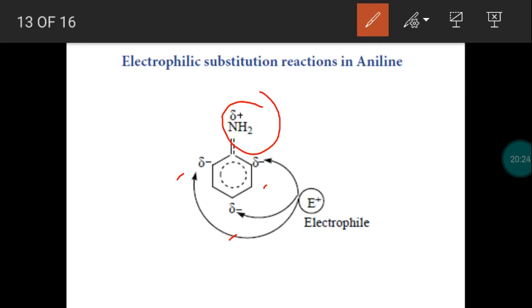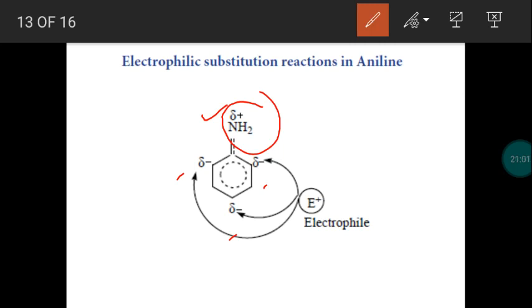So the lone pair of electrons is involved in delocalization, so nitrogen gets a slightly positive charge, and ortho as well as para positions have more electron density. If electron density is more at ortho and para positions, what about the electrophile? The incoming electrophile will occupy the ortho and para positions. So in electrophilic substitution reactions of aromatic amine aniline, the amino group is an ortho para director because the lone pair of electrons on nitrogen is involved in delocalization.